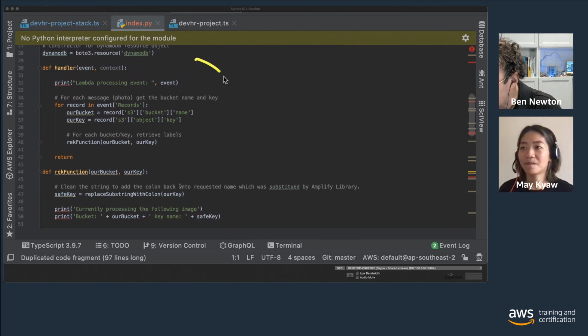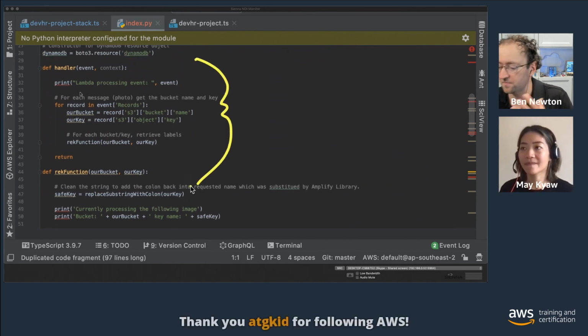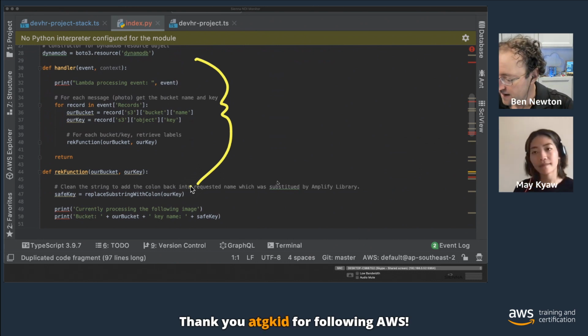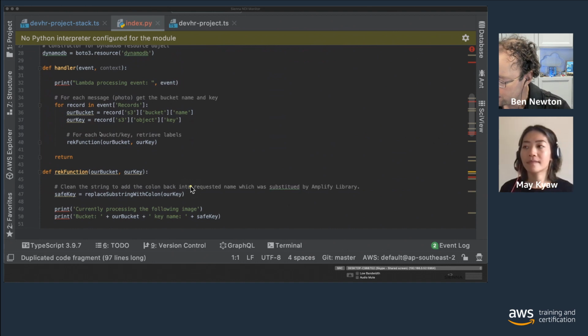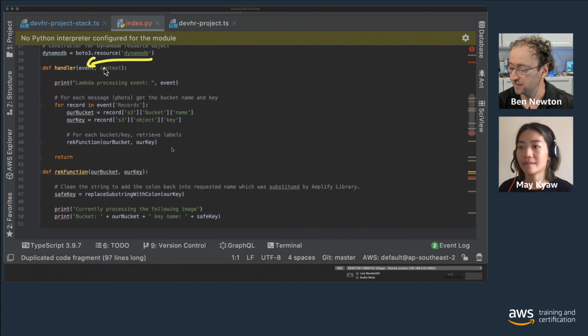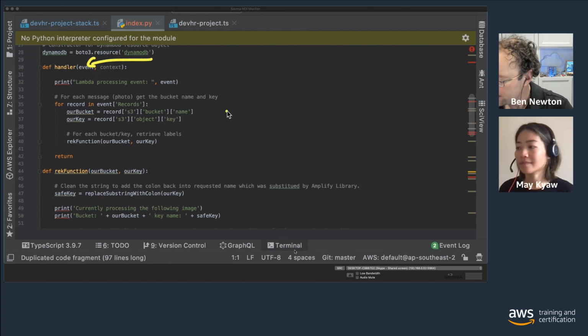The handler is the entry point to our AWS Lambda function. That's the function that's going to get called whenever we invoke our AWS Lambda function. And that's a really important one, because we use it to take a look at the event payload, the payload that's getting sent to our AWS Lambda function when we invoke it.